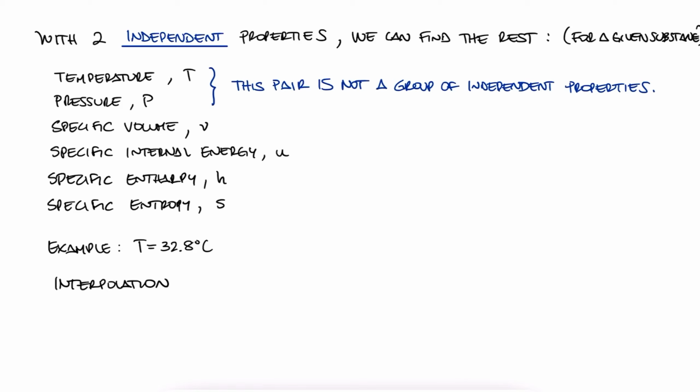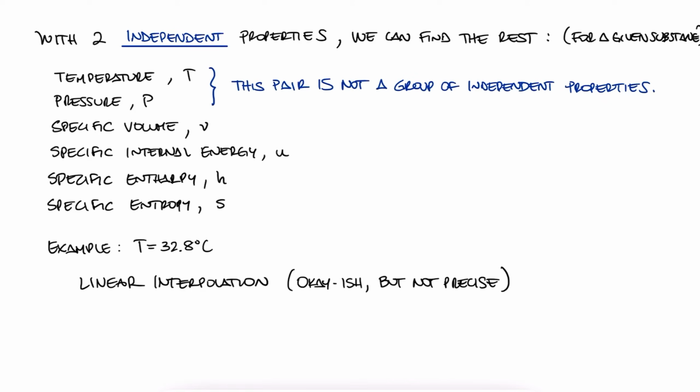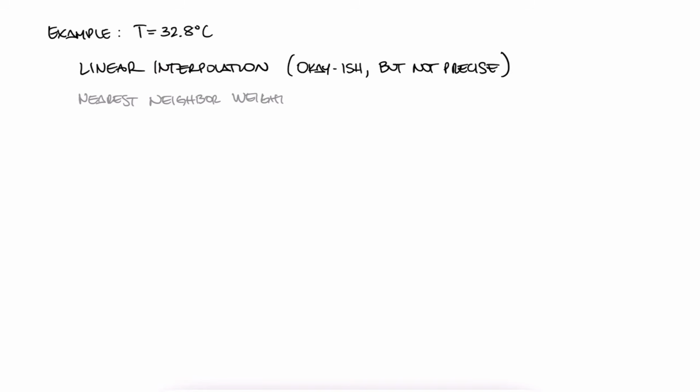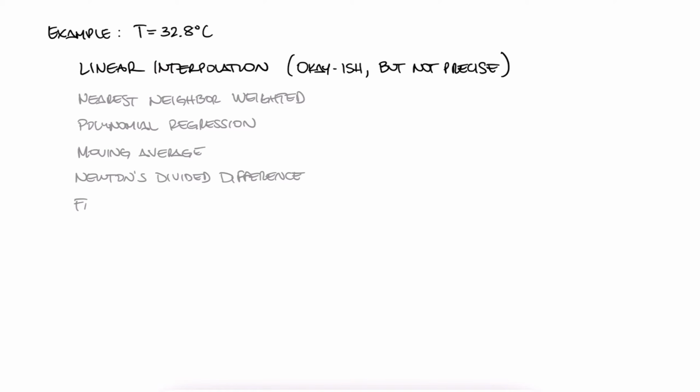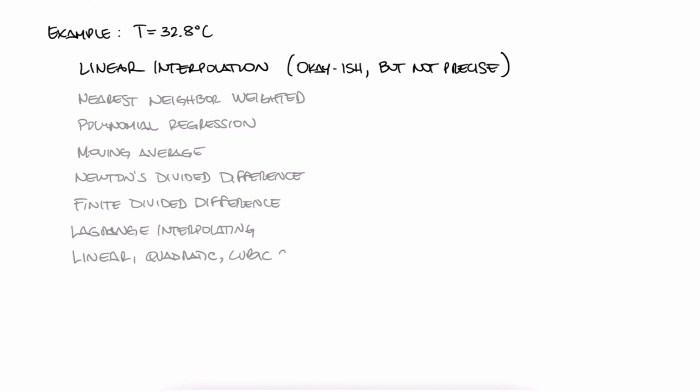However, and listen closely to this, even though this is the typical approach in any thermo course, any school, any textbook, and it is indeed usually enough for solving thermo designs, this oversimplified linear interpolation is not precise. If you've already taken a course like numerical analysis before, you know that there are multiple ways of getting much more accurate values when interpolating.